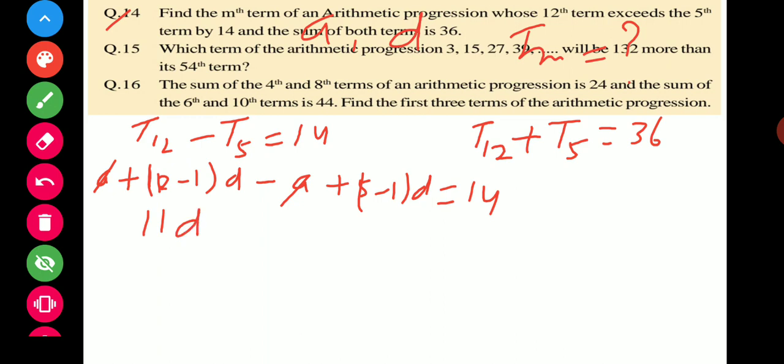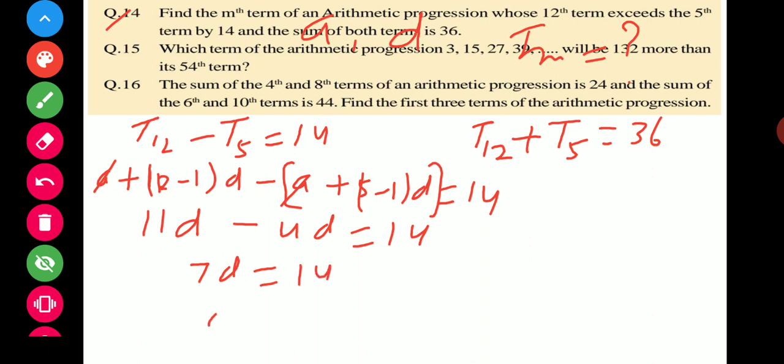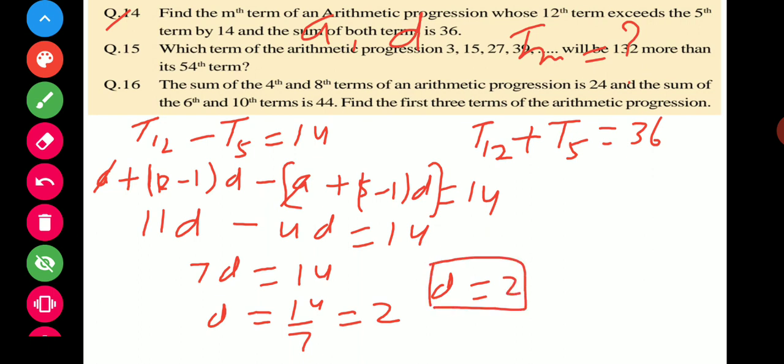and minus 4d. It's equal to 14. So what will happen? 7d is equal to 14. So d is equal to 14 divided by 7. So we get 2. So it means d is equal to 2. You have to remember d is equal to 2.